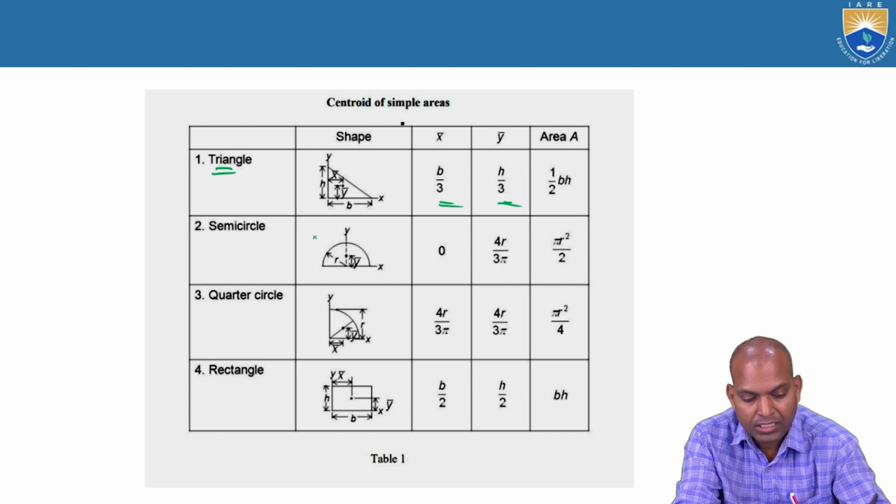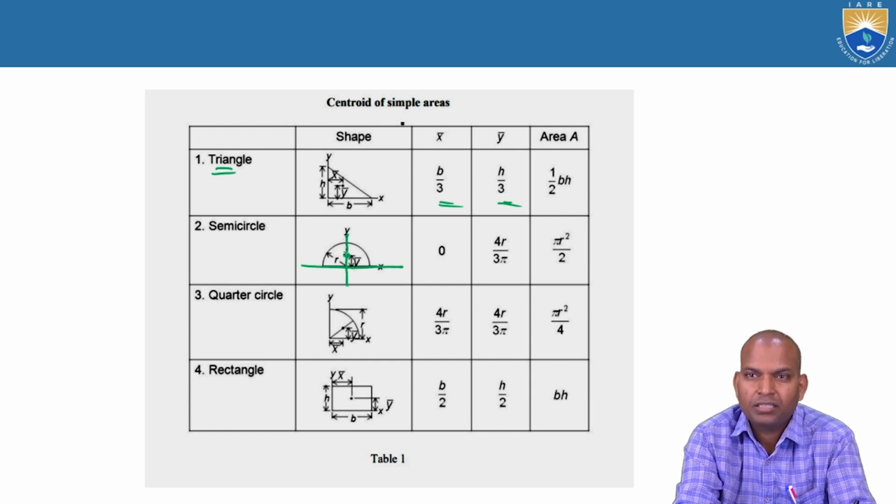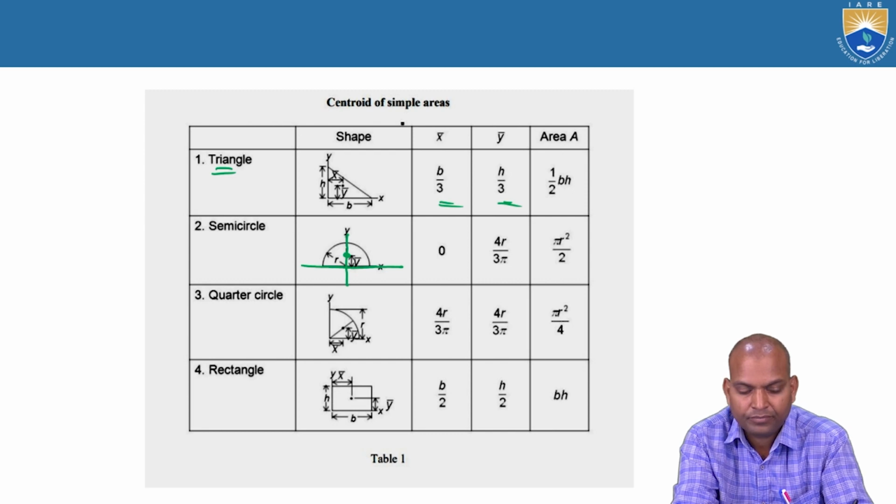Now here the point is that in the semicircular area, the reference axes are as shown, and this is the centroid distance. The semicircle is symmetrical about axis y, and that's why it is a symmetrical section. So what is bar x?